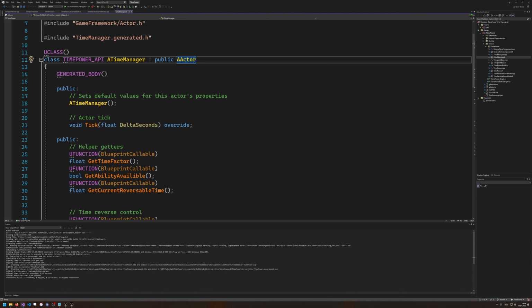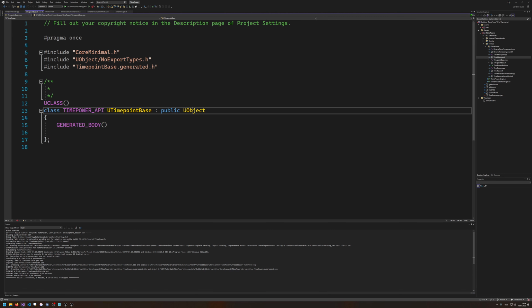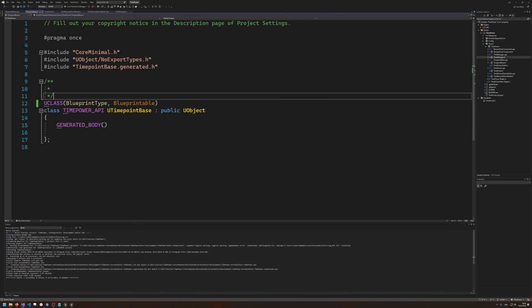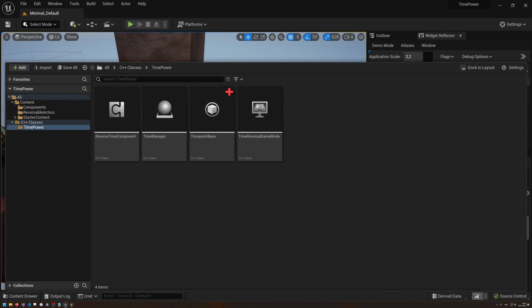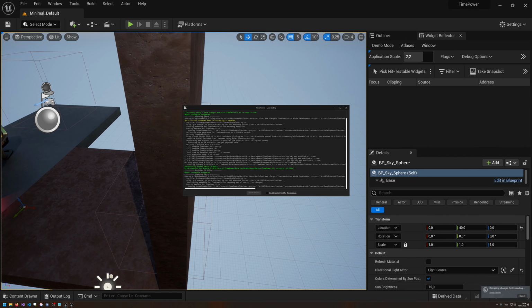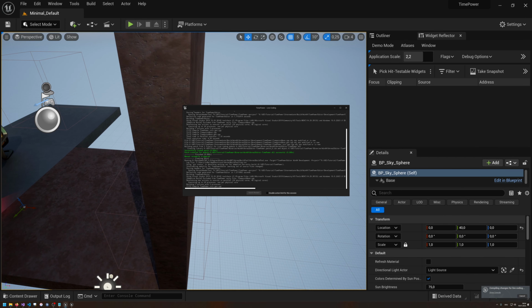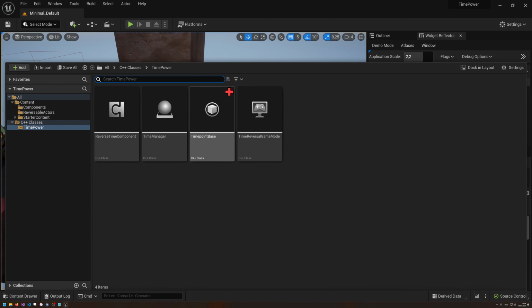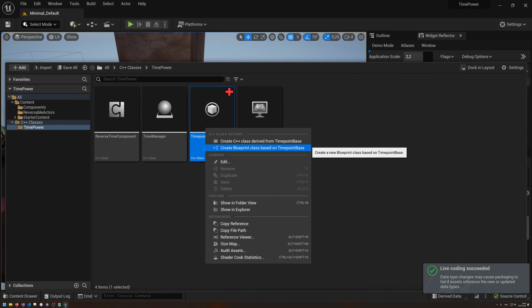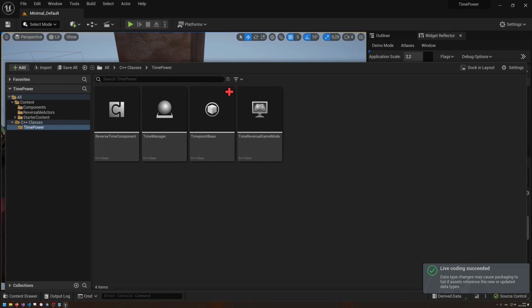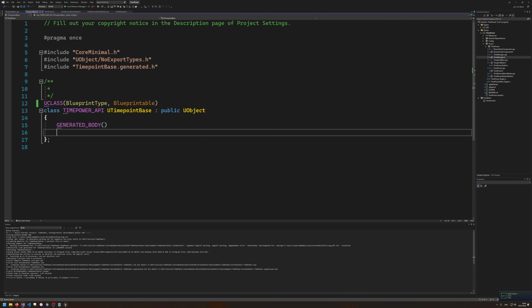We want to have this exposed as a type for blueprints, and we also want to be able to use it from blueprints. If I add them and quickly hot compile that in, we would see that if I now right click this, we can create a blueprint class based on timepoint base. So this solves that issue. So let's continue on solving the other issues. So first of all, okay, do we have any issues? No, we just need to implement it.